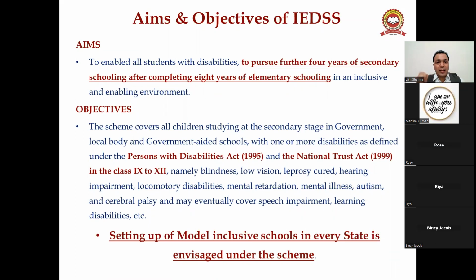So see what this Act says. Which disabled persons come under it? Namely blindness, low vision, leprosy cured, hearing impairment, locomotor disabilities, mental retardation, mental illness, autism, cerebral palsy, and may eventually cover speech impairment, learning disability, etc. So if any of these persons comes under this category, he will get secondary education free of cost under this scheme. Setting up a model inclusive school in every state is envisaged under this scheme, right?